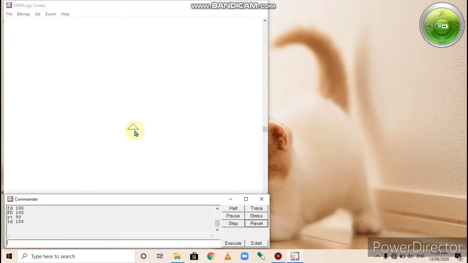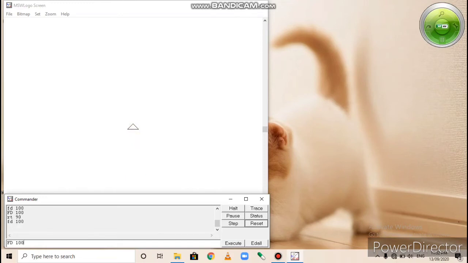Whenever you open Logo, the turtle always stays at the center of the screen. So the center is known as the home position of the turtle. Understood? The turtle moves and draws from the home position according to the commands given by us. Let's see once again. FD 100.